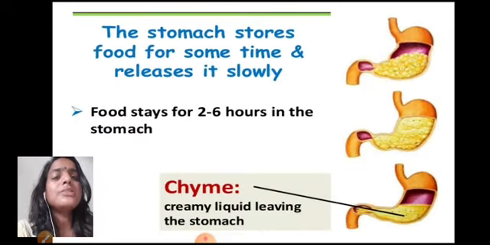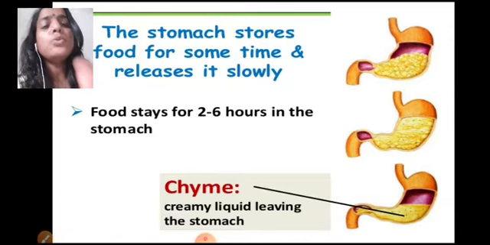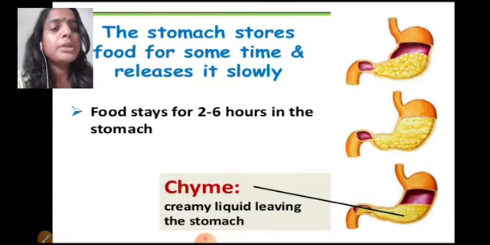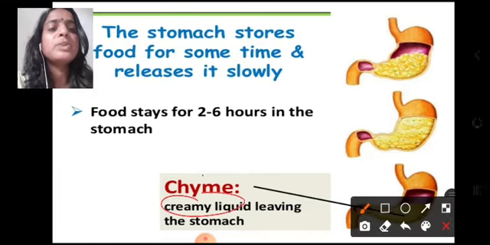Now we will see the structure of the stomach in detail. So first of all, the stomach stores the food for some time and releases it slowly. So food stays for almost 2 to 6 hours in the stomach, and the food is then passed on to the next organ, that is the small intestine, in the form of a creamy liquid which is known as chyme.